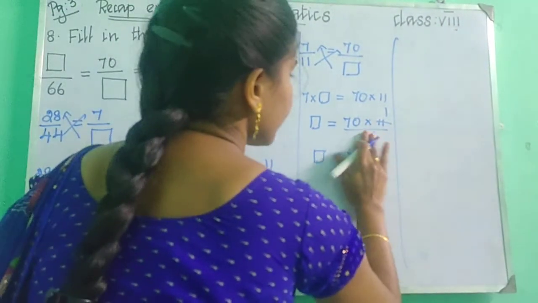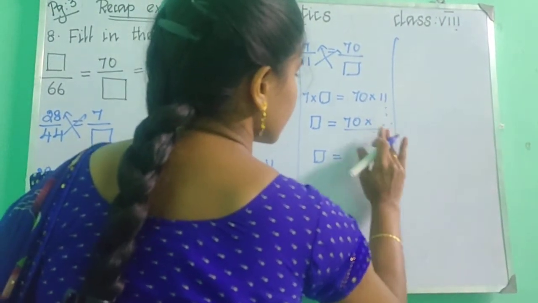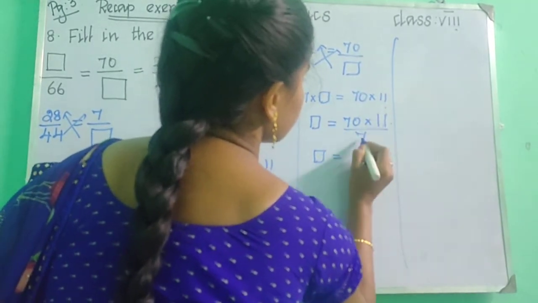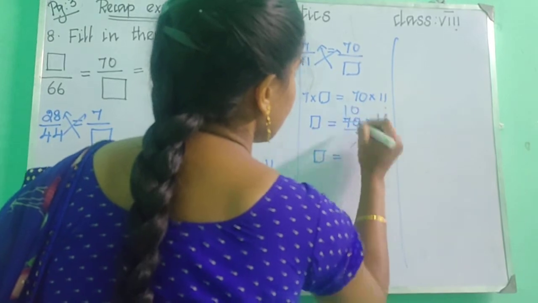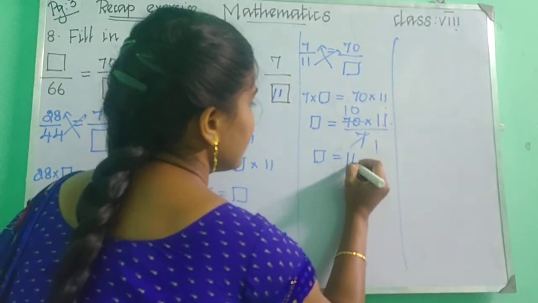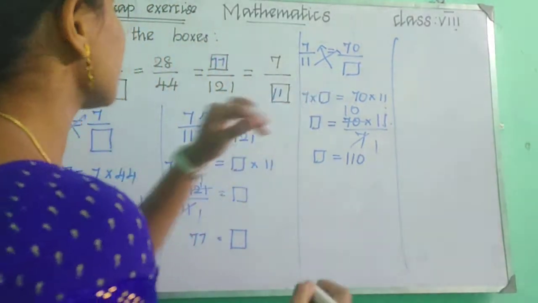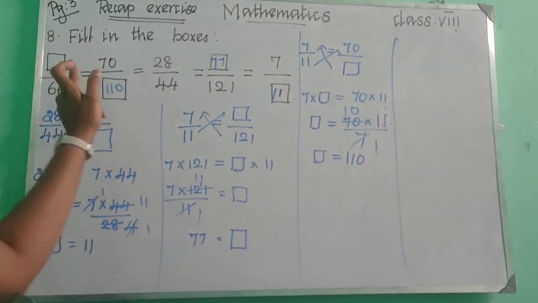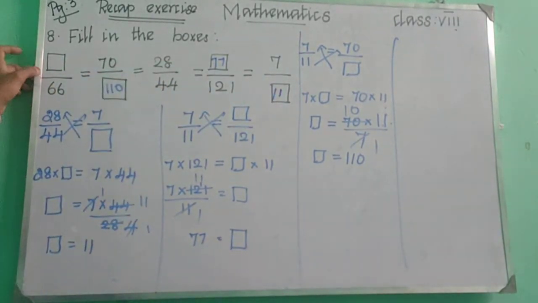I'm sorry, here the denominator is 7, right? So 1 7 is 7. So you will get 10 into 11. So what will you get? 110. So the box equal to 110. Is it clear? And so we got all these boxes and we need to find the first box.